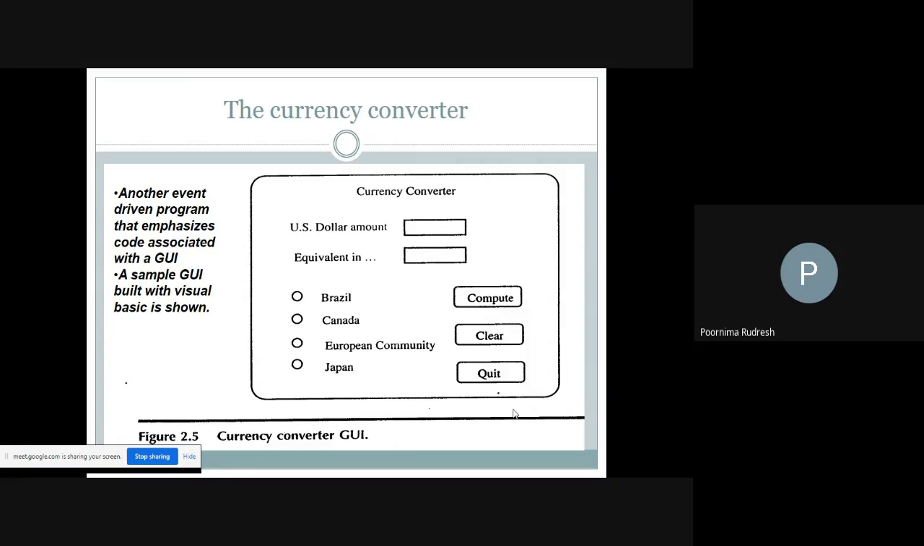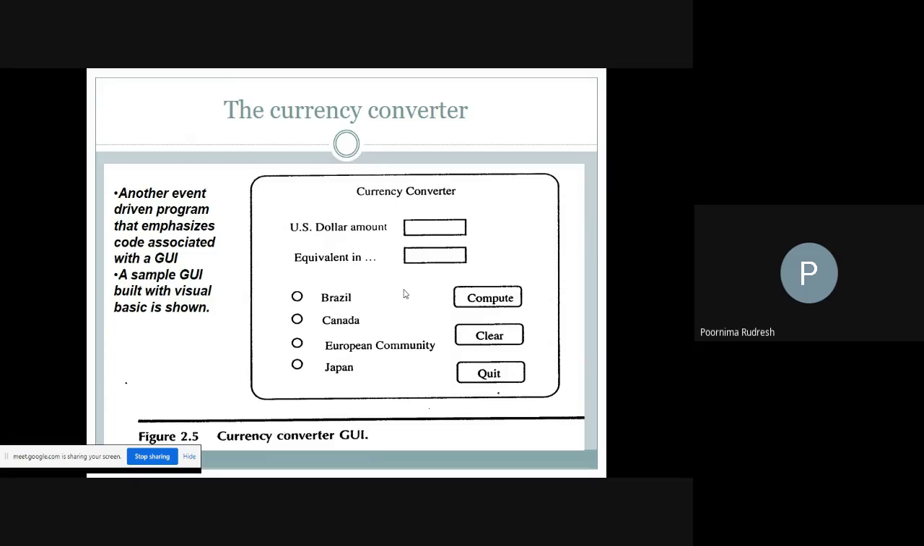That is the currency converter. It is another event-driven program, and it concentrates on the code associated with the GUI. This is a GUI, or graphical user interface. With the graphical user interface, the customer can directly click on the buttons that are already available on the screen. This is a simple Visual Basic based graphical user interface designed for a currency converter.